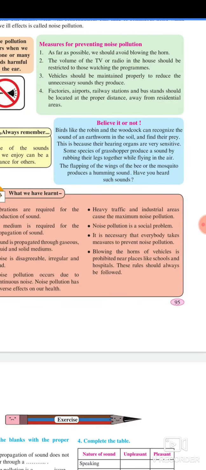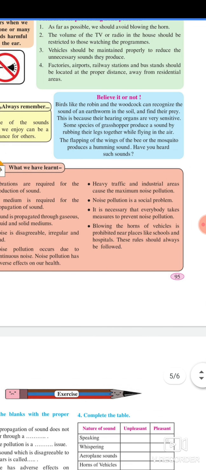Heavy traffic and industrial areas cause the maximum noise pollution. Noise pollution is a social problem. It is necessary that everybody take measures to prevent noise pollution. Blowing the horn of a vehicle is prohibited near places like schools and hospitals. These rules should always be followed.